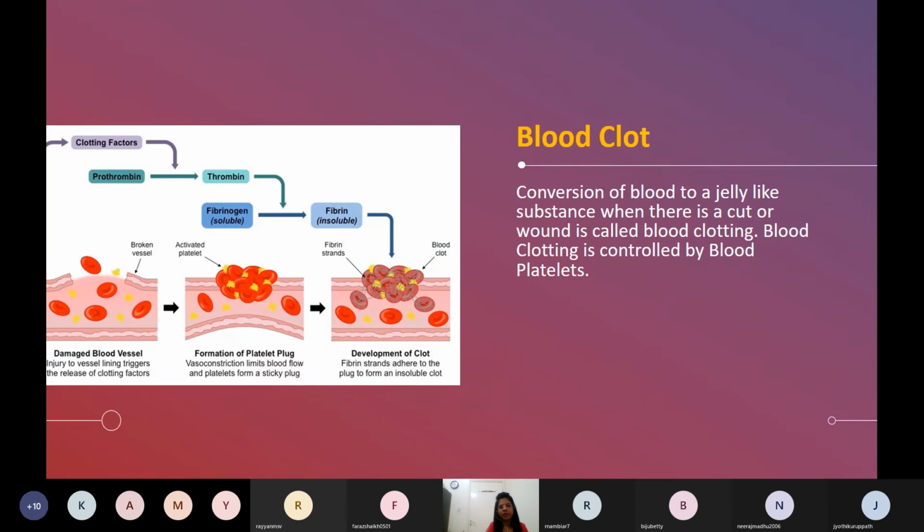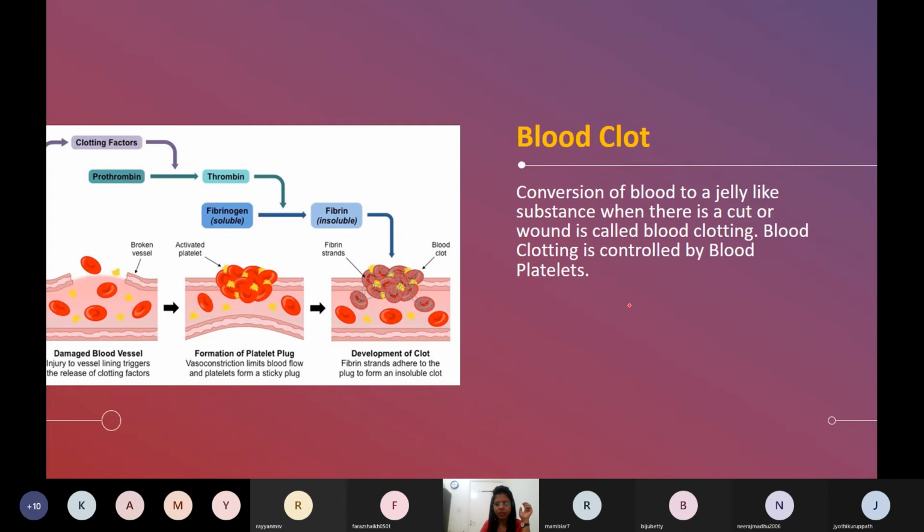Now the blood clotting. You must have experienced that if there is a cut or wound in our body, after some time the blood does not flow out. In the beginning it will flow out of the cut and wound, but after some time it will not go out. That process is called blood clotting. Blood clotting is good for the body because it will not allow blood to flow out. Otherwise the person can suffer from scarcity of blood. That's a difficult situation. What happens during blood clotting?